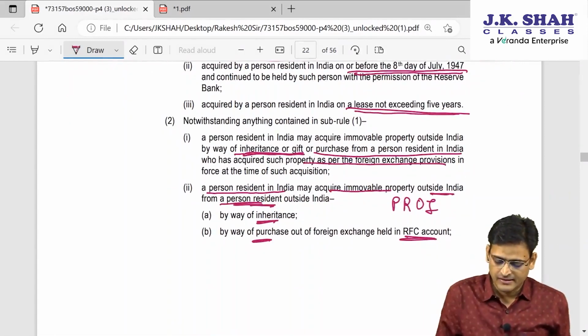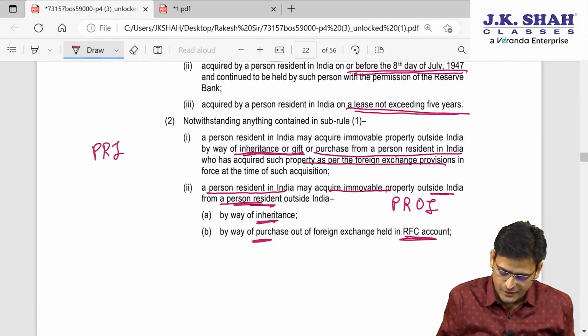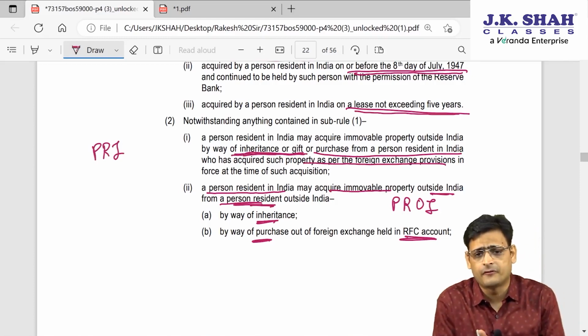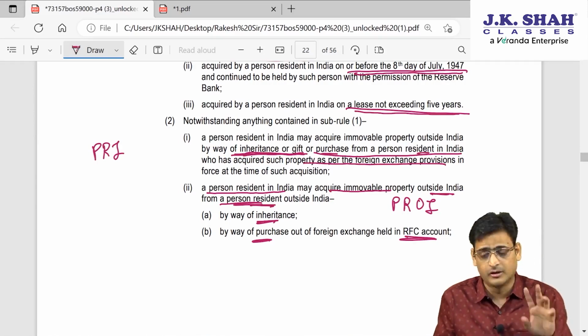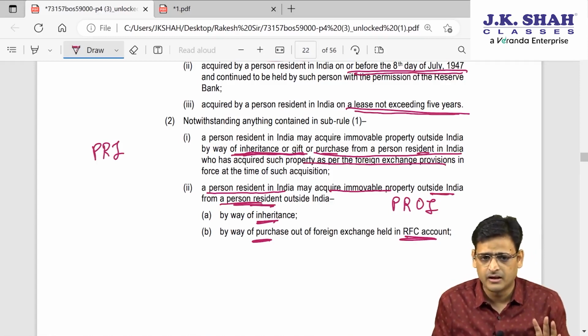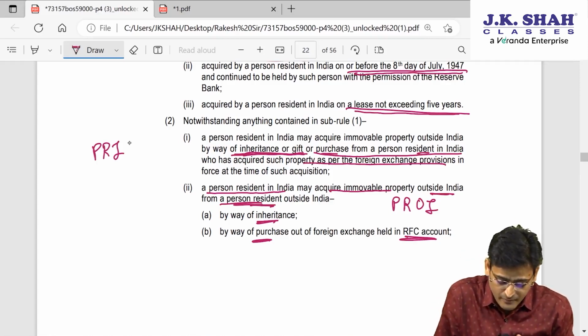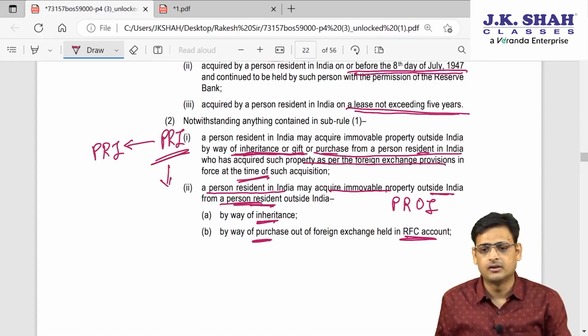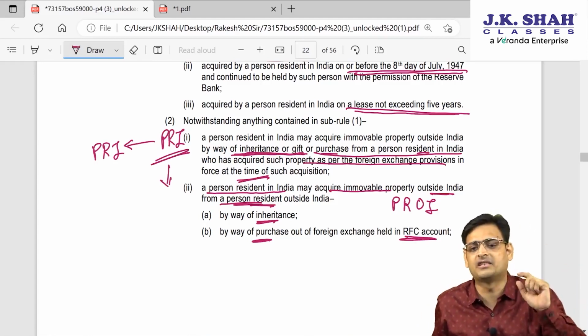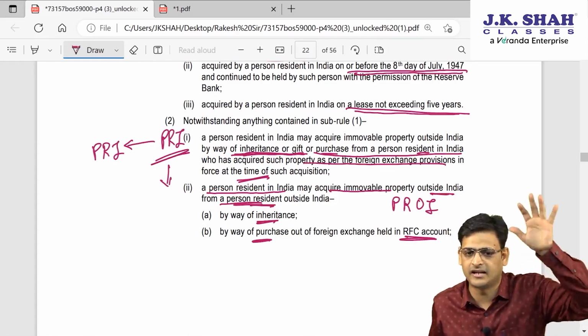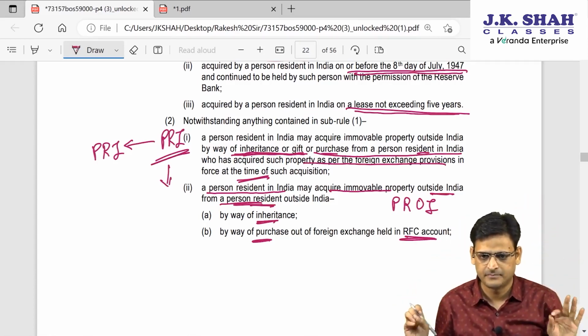Next, if a PRI is getting immovable property, they may acquire immovable property outside India by way of inheritance, or gift. Why? Because you are getting it free of cost. Or if you want to purchase from a PRI, then also it is permitted. So by way of inheritance it is permitted, by way of gift also, and you can also buy it from a PRI, but this PRI must have purchased it after complying with all the laws. So I am a PRI, Mr. X is a PRI, I am buying from Mr. X. It is allowed, but Mr. X should have purchased it as per law. Are you understanding?